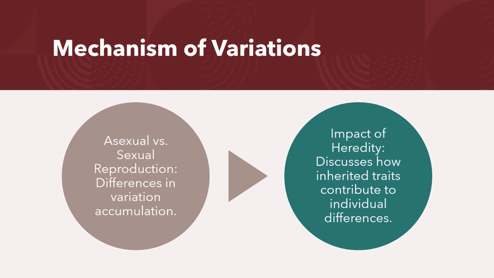As we explore heredity, it's crucial to understand how variations accumulate. Asexual and sexual reproduction play a role here. Asexual reproduction generates limited variation, while sexual reproduction maximizes diversity through inherited traits. Let's go to the next slide.